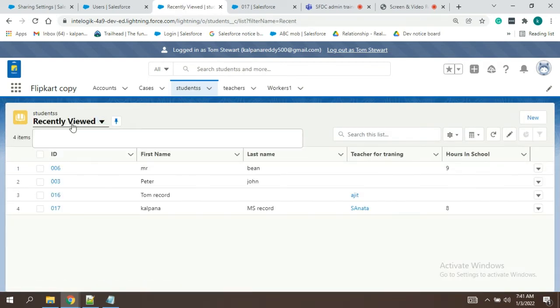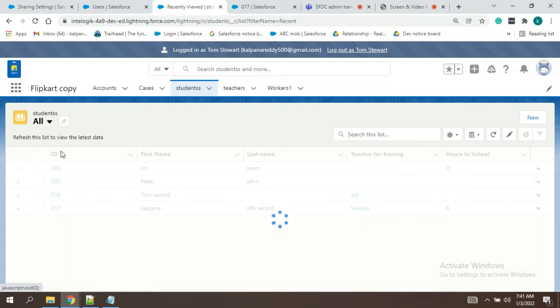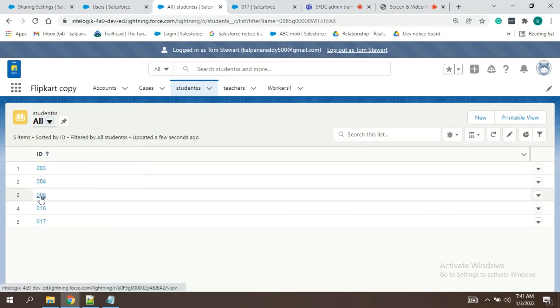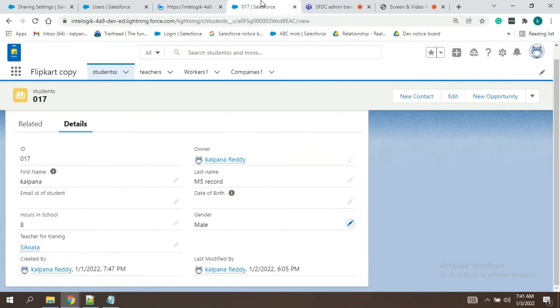Okay, it got changed, guys. That's what the expectation was: once we save, it should not be shown. That is the reason it was not allowing us to see. Now, record number one is not there. So, if I can log out as Tom and go have a look for record one, no?